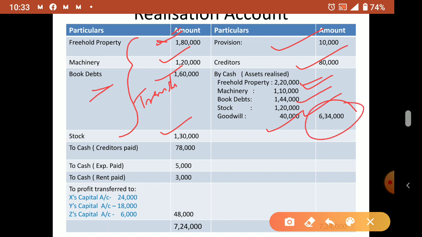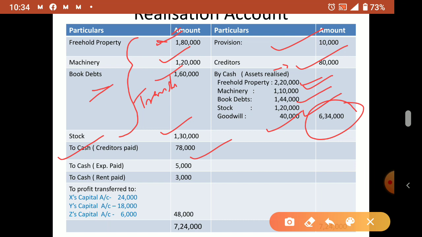Okay, now we have to make all the payments. Now creditors, this creditor is there on the liability side, we have to make payment. So to cash, what creditors paid? 78,000. Because creditors also there is a discount of, sorry, previously I told book debts discount is 10%. For creditors the discount is only 2.5%.